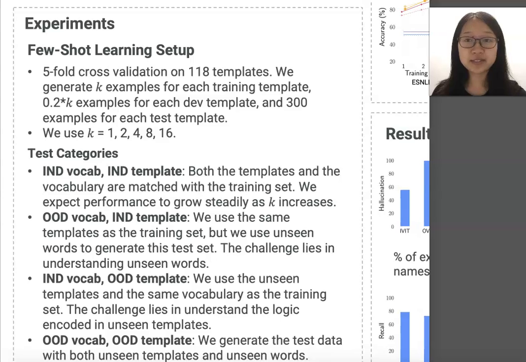Besides the effect of unseen templates, we're also interested in the impact of unseen vocabulary. Thus, we came up with these 4 test categories. Similar to the split in templates, we divide the vocabulary into 2 sets. One is used in training and in-domain vocab test sets, and the other is used in out-of-domain vocab test sets.